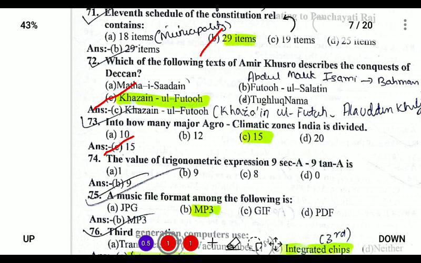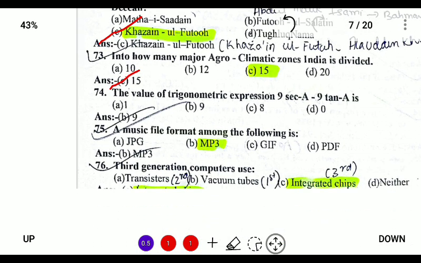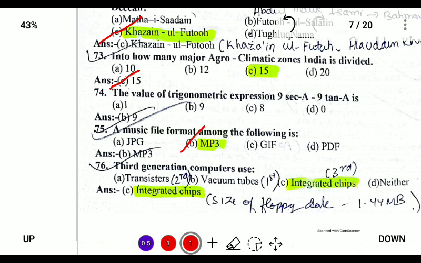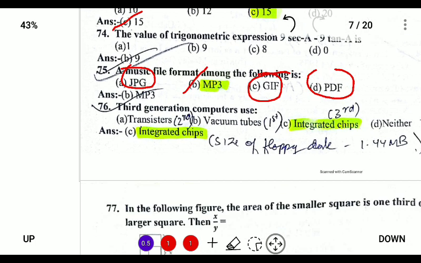Next, a music file format among the following is mp3. So mp3 is the music file, all the others are photo files. Next, third generation computers use integrated chips, that is IC chips. The first generation used vacuum tubes, the second generation used transistors, and the third generation used integrated chips.